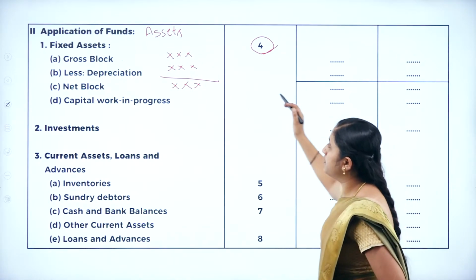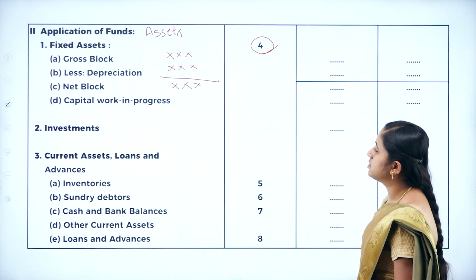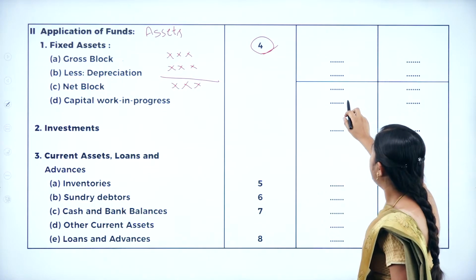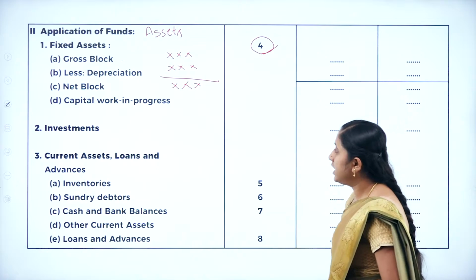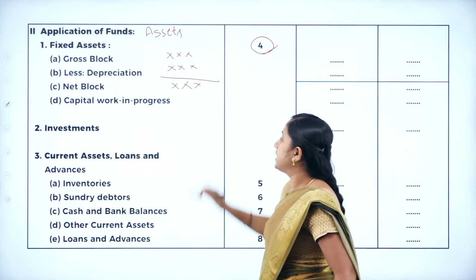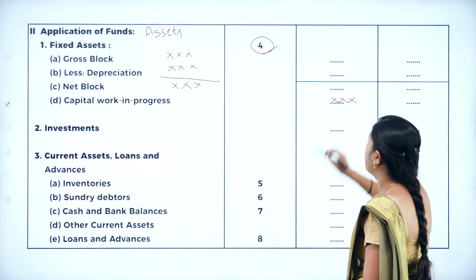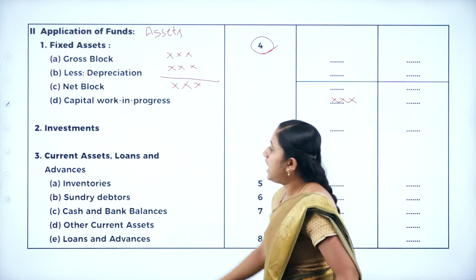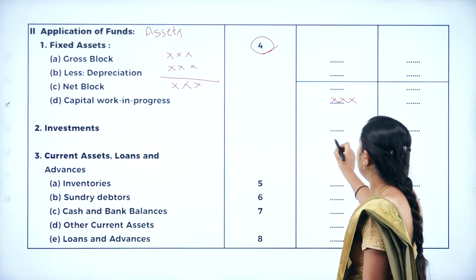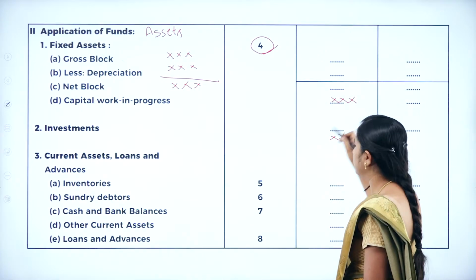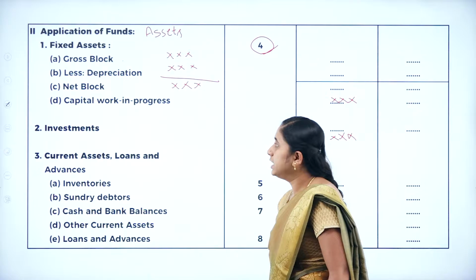So you will get the information from schedule 4. That information you are going to record in fixed assets. Gross block, depreciation and net block, all the amounts will come from schedule 4. Next, capital work in progress. Capital work in progress you are going to record directly in the balance sheet. Next we have investments, all the investments. For investments also you can write the amount directly in the balance sheet. Next, we finished fixed assets and investments.